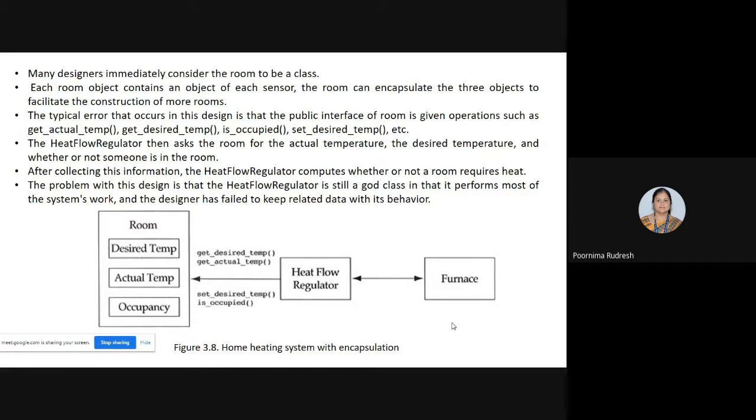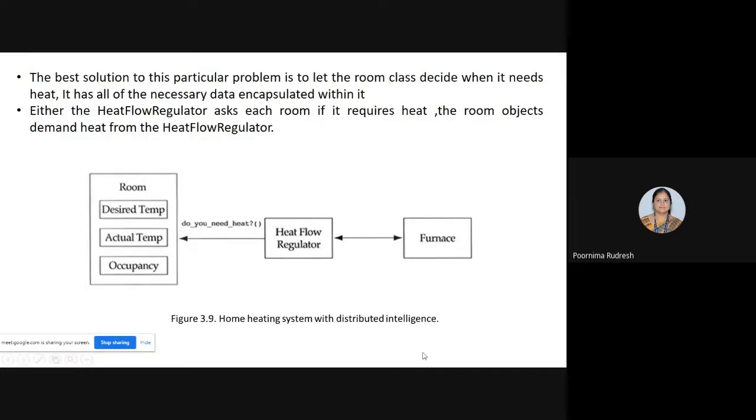So in order to solve this problem, we are moving on to the best solution, and in this solution we are giving the control to the room itself. Here the room itself has to decide whether it requires heat or not, because it has all of the necessary data encapsulated within that particular room class.